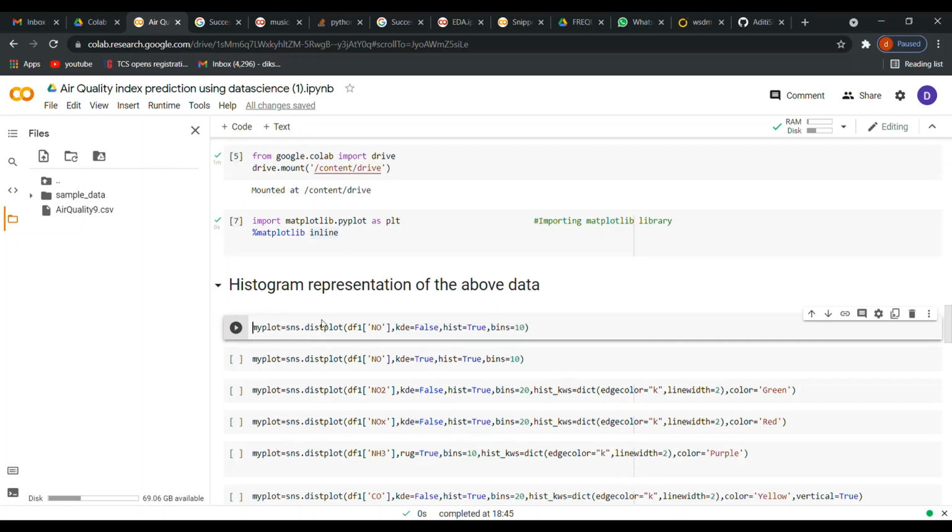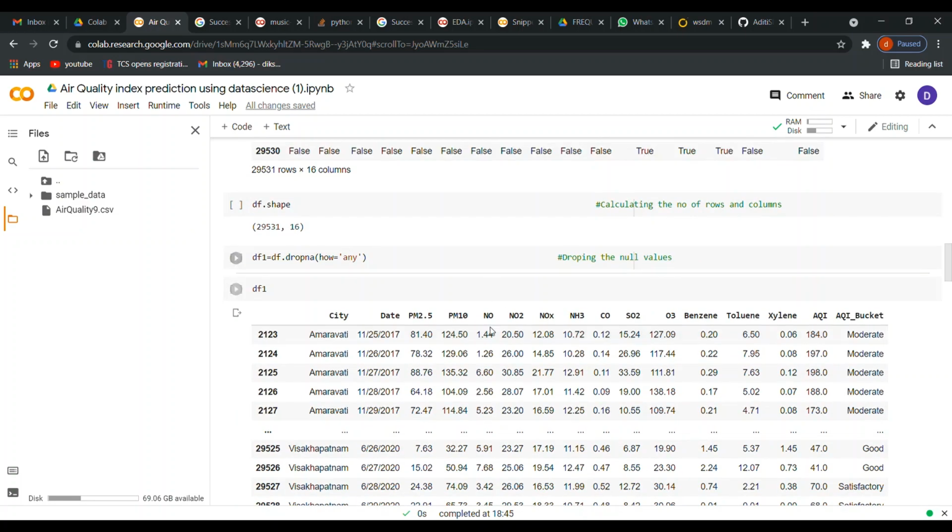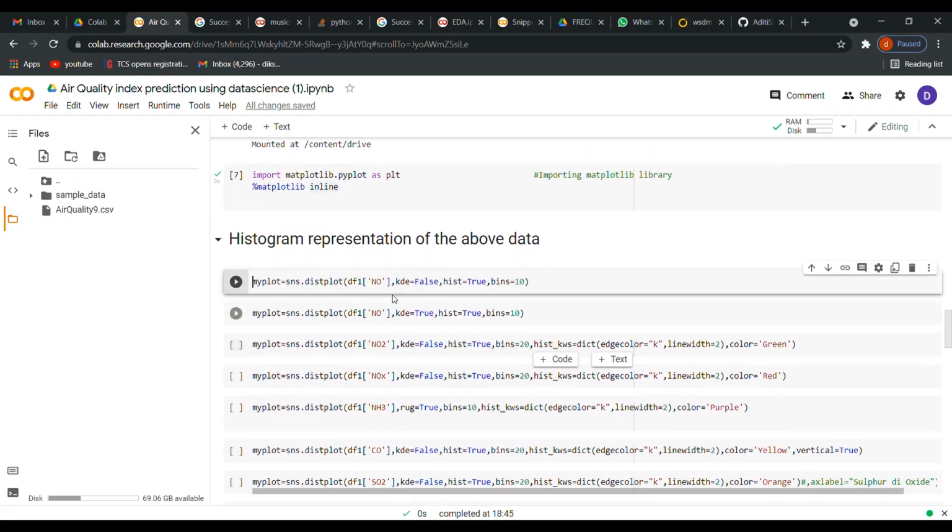So this is the method of calling the Seaborn package, dot distplot. Here I am plotting the histogram for this NO column, this NO feature. That's why I have mentioned the column name and df1, because that column belongs to the df1 dataset, the name which we have given to our dataset.